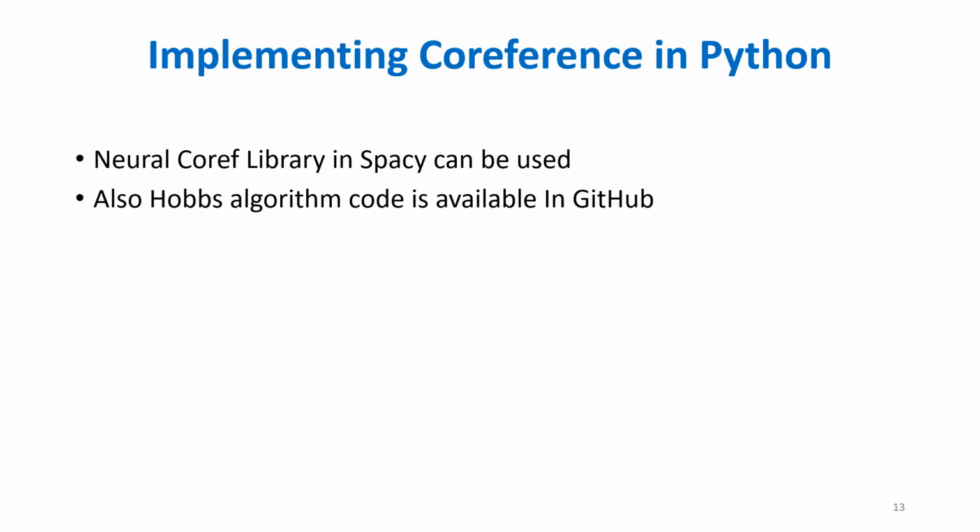Yeah, we can implement coreference in Python. We have a neural coref library in Spacy. We know that Spacy is an NLP library in Python, like NLTK. In that we have neural coref, which can be used to build a coreference system. Also, Hobbs algorithm code is available on GitHub, through which we can build coreference systems.